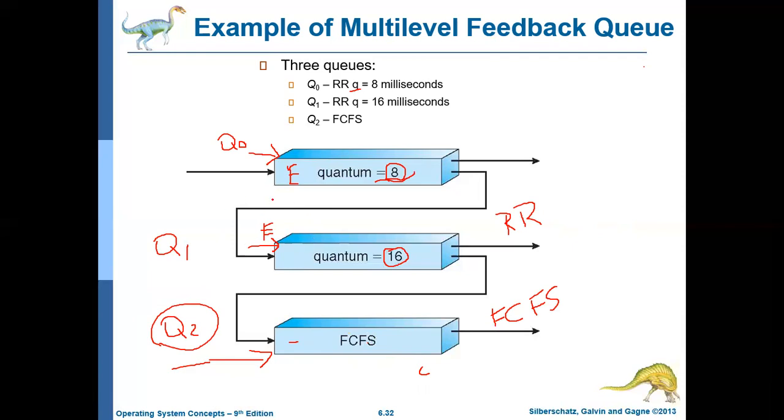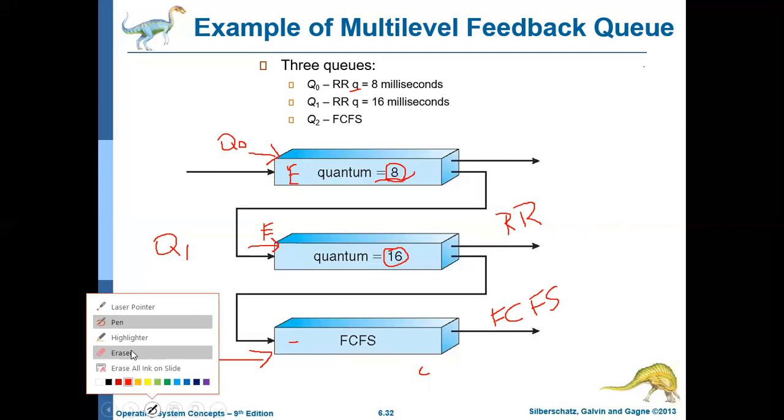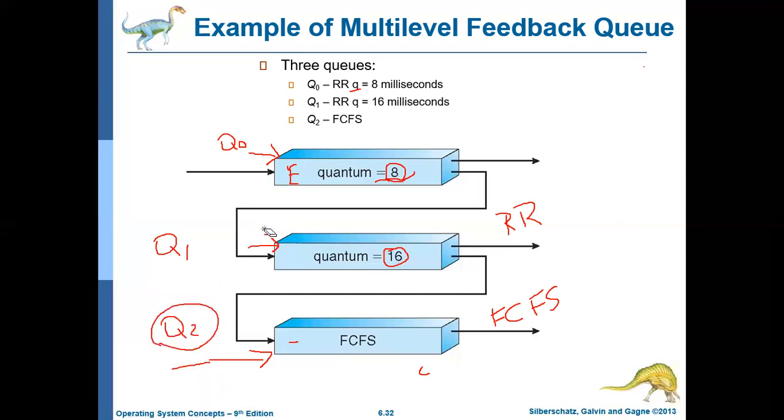Now let us come back to our scenario. A process comes in Q0 and executes for 8 milliseconds, but it has not finished by then. Then that job will be moved to the tail end of Q1. If it has not completed in Q0, it will be moved to the tail end of Q1.